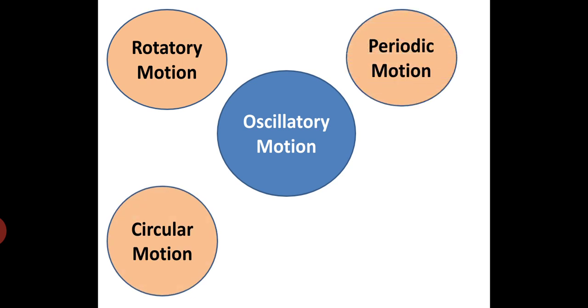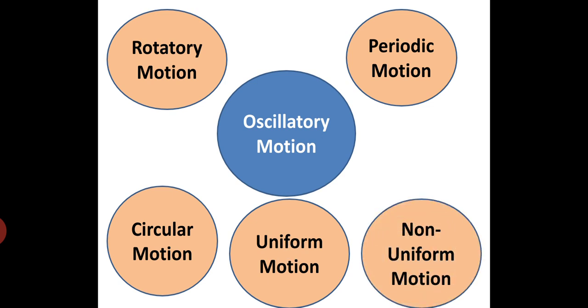Apart from this, we have rotatory motion, oscillatory motion, circular motion, periodic motion, uniform motion and non-uniform motion. So let us study one by one.